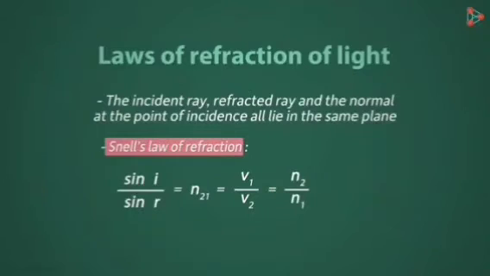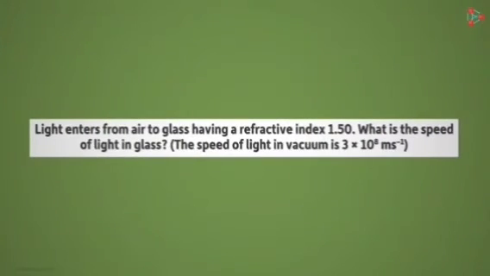Snell's law tells us that this ratio is constant and is equal to the refractive index of medium 2 with respect to medium 1. It is also equal to the ratio of the speed of light in medium 1 to the speed of light in medium 2, and that is the same as the ratio of the absolute refractive index of medium 2 to the absolute refractive index of medium 1. Let's try to solve a simple example based on this. Here is the question on your screen. Go through it carefully.